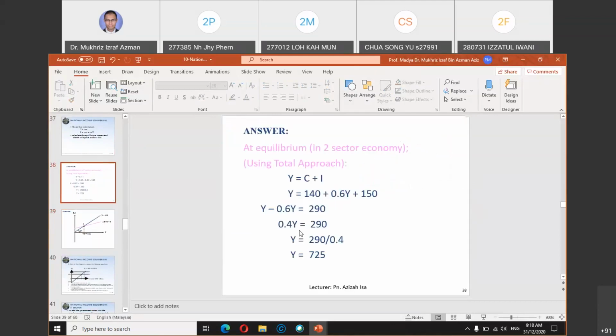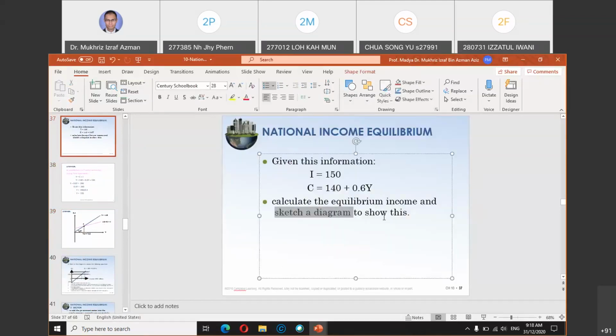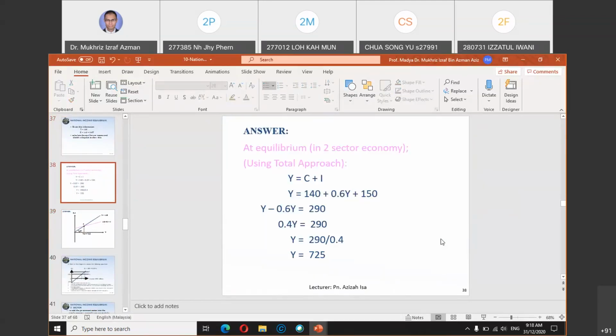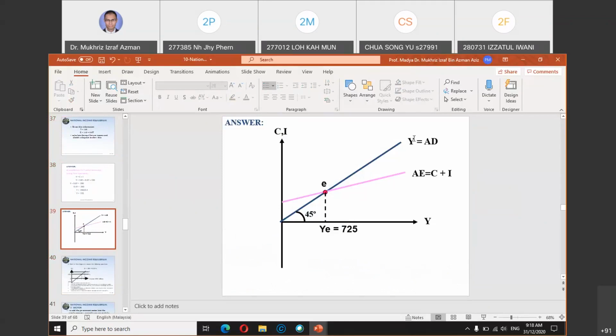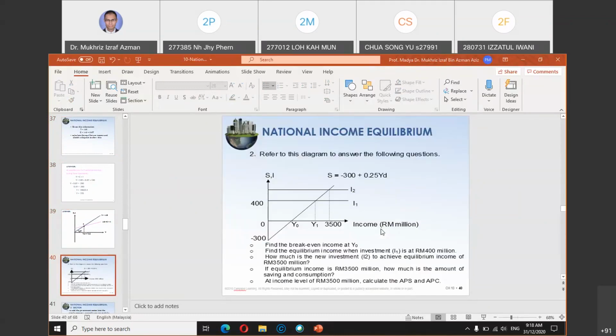Because the question asked you to sketch a diagram to show this, it can be shown here: the 45-degree line intersects with your aggregate expenditure C plus I, and you can show that the intersection point equals 725. So that is the two-sector economy.